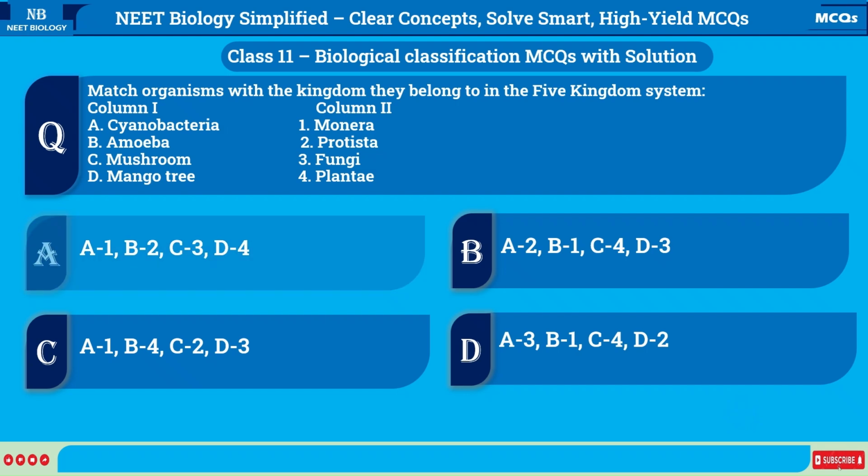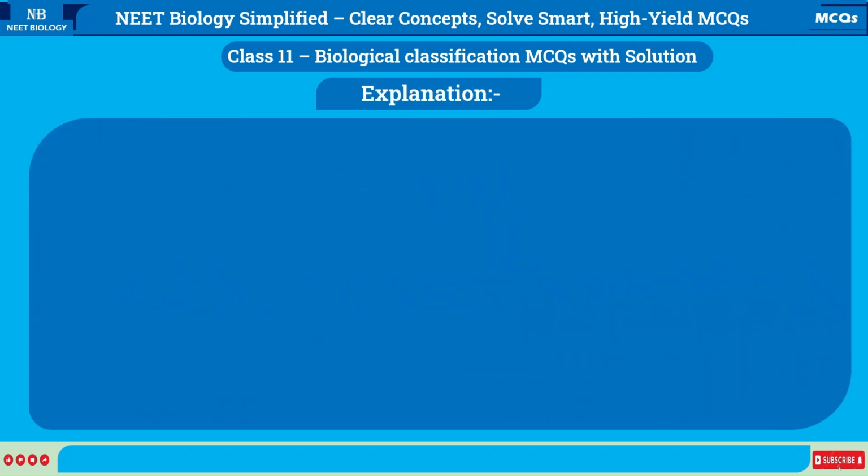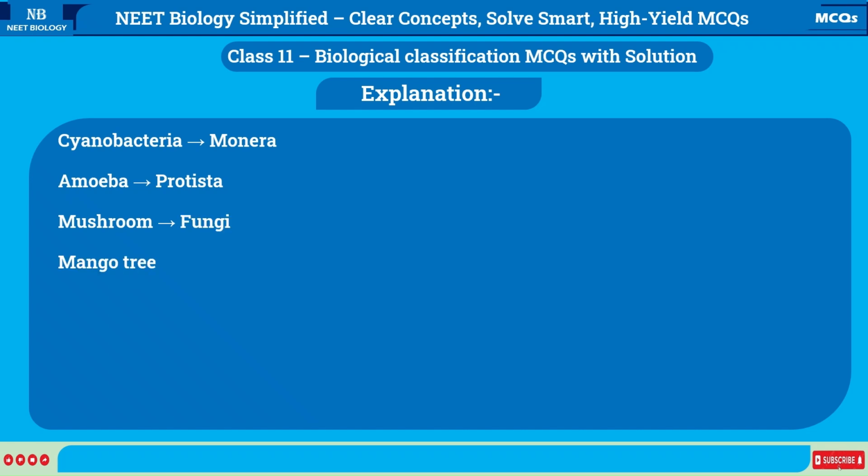Correct option is A, A-1, B-2, C-3, D-4. Explanation. Cyanobacteria, Monera. Amoeba, Protista. Mushroom, Fungi. Mango tree, Plantae.